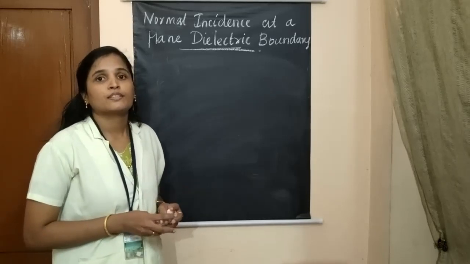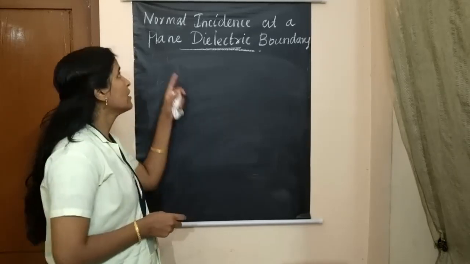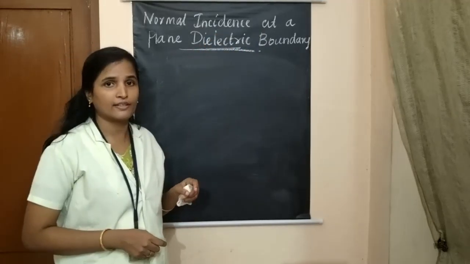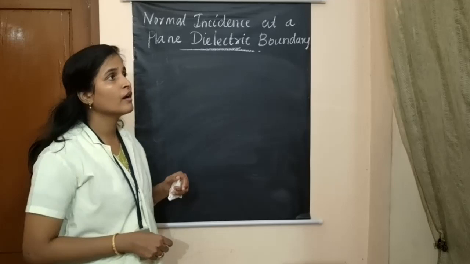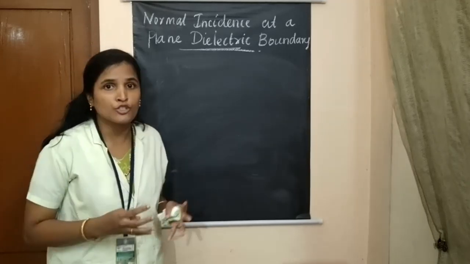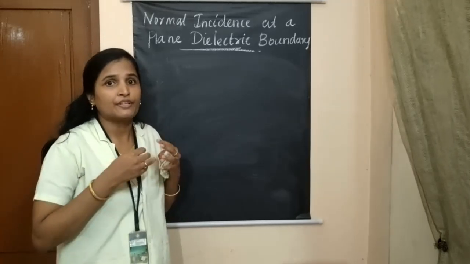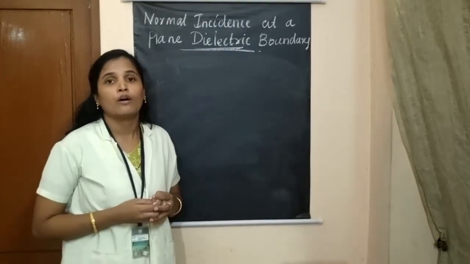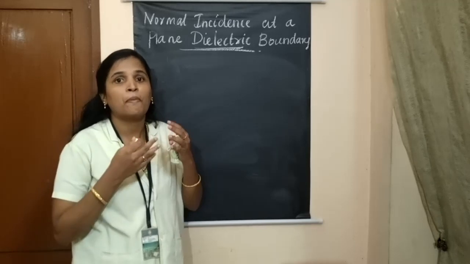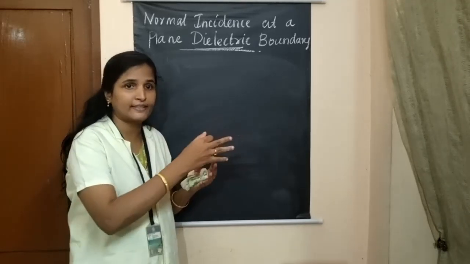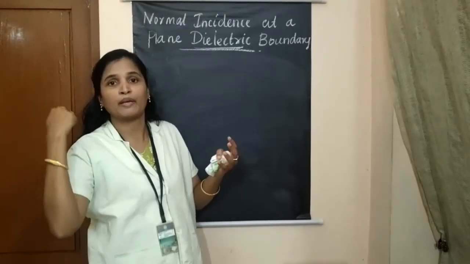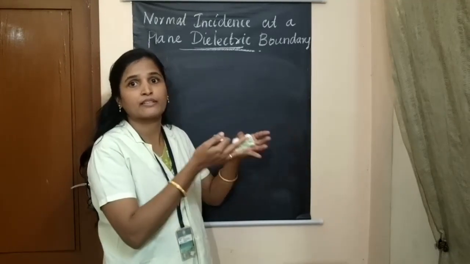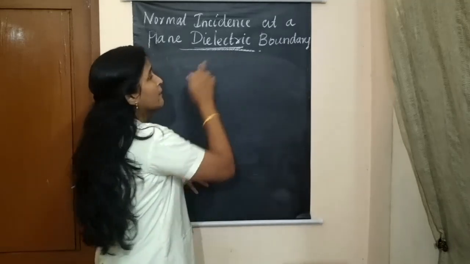Good morning, students. Today I am going to teach you normal incidence at a plane conducting dielectric boundary. When an electromagnetic wave is incident on the dielectric medium, what will happen? Part of the wave will be reflected, that is, it is coming back, and part of the wave will be transmitted, that is, it is going inside the medium.